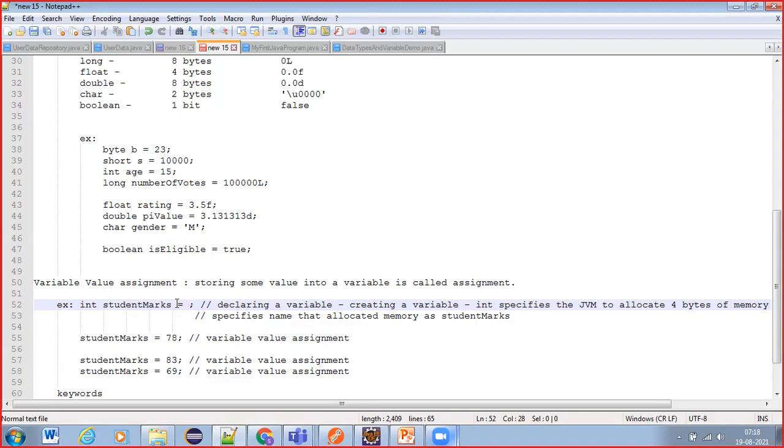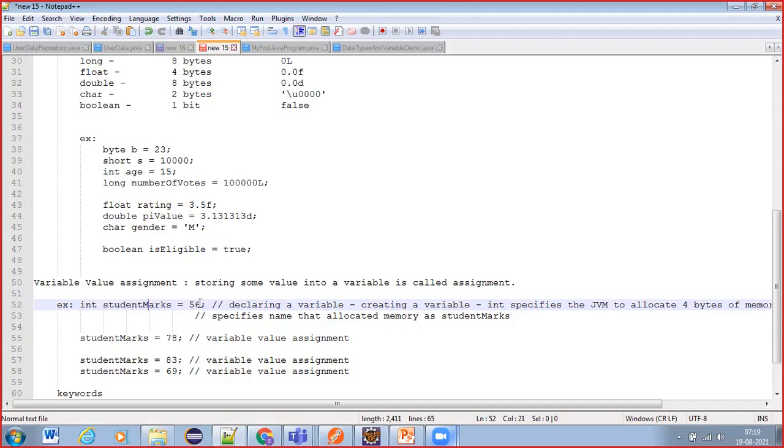Now, student marks equals to 56, if I write here. What I'm doing is, at the time of creating the variable itself, in the same statement, I have stored a value 56 into this student marks, right? This one we call initialization: variable creation and initializing the variable.